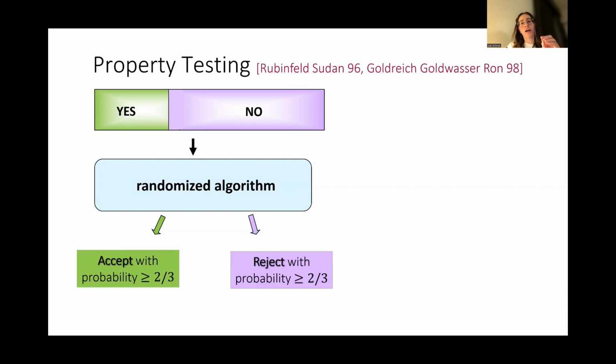And here comes a relaxation suggested first by Rubinfeld and Sudan and defined later also by Goldreich et al. Instead of rejecting all the no inputs, we require the algorithm to reject only those no inputs that are far from all the yes inputs. Here you have a parameter epsilon, usually given to the algorithm, for how far.